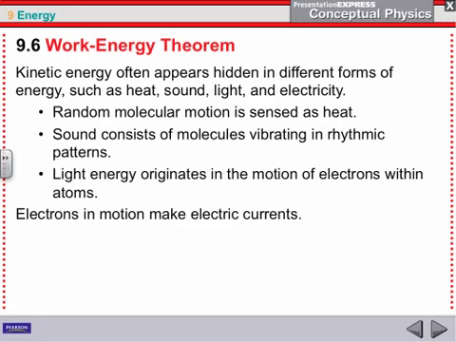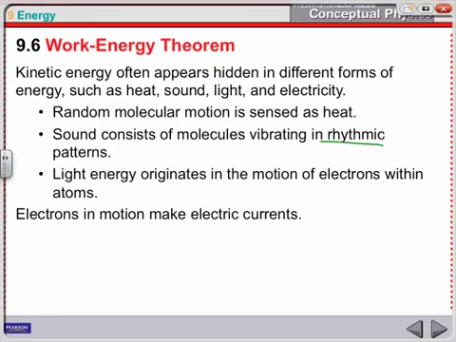If you have sound, that is molecules that vibrate in very rhythmic patterns, things that our ear is attuned to picking up and we can hear. And then light is simply the motion of electrons. And actual light that we can see has to occur in a certain frequency in order for us to be able to do that. And then the last thing they talk about is if we have moving electrons, that's what we call electricity or electric current.